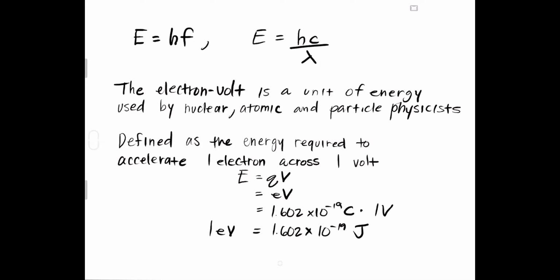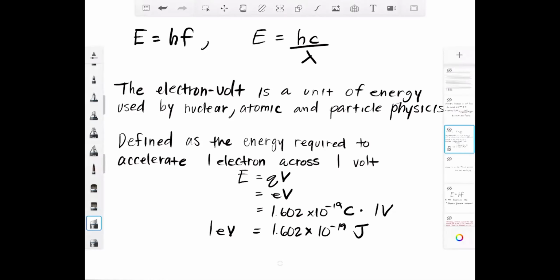The way that we get the number value of the electron volt is by looking at E equals QV. E equals charge times voltage. So if our voltage is 1 and our charge is 1 elementary charge, then it's 1.602 times 10 to the negative 19 coulombs times 1 volt, which is 1.602 times 10 to the negative 19 joules. Again, we're dealing with tiny amounts of energy, so rather than write out that big number, 10 to the negative 19, you can just write 1 eV. It makes it a little bit easier.